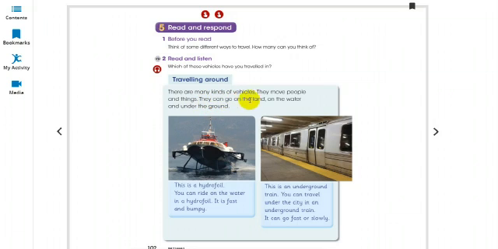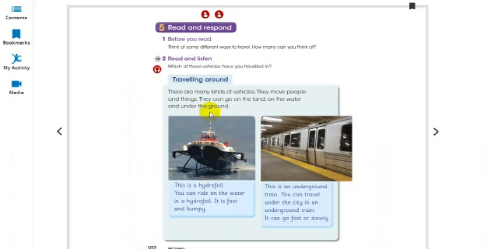They can go on the land, as I have said before. On the land, we can use cars, buses, and then we can use trucks. Then on the water, we use ships, boats, cruises, and under the ground there are trains. So let's have a look at the first type of vehicle.